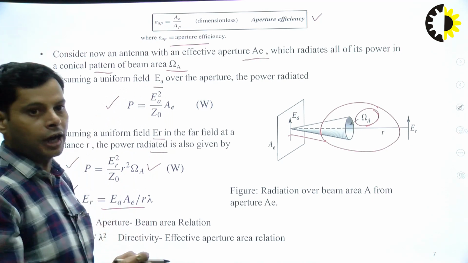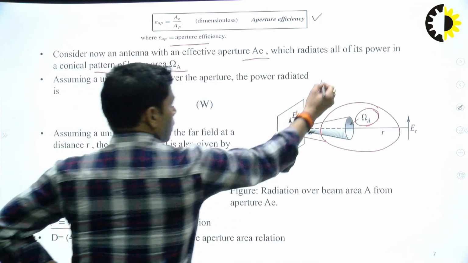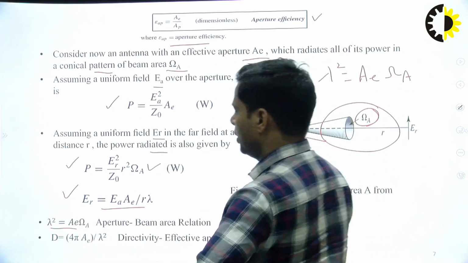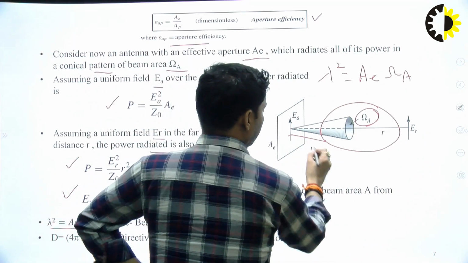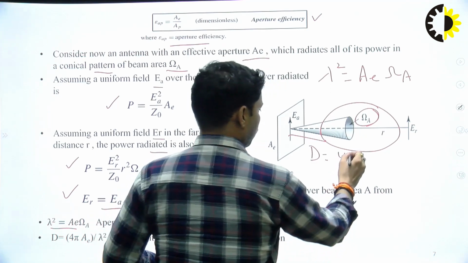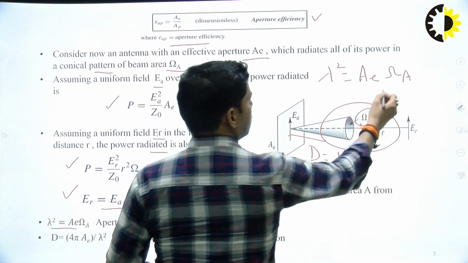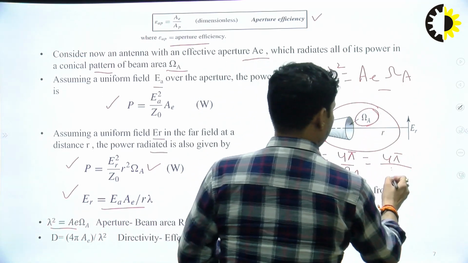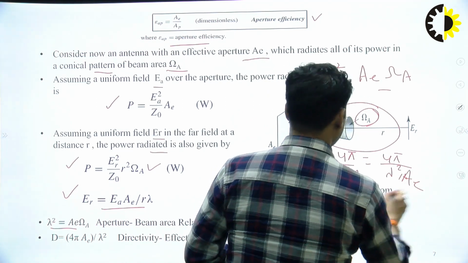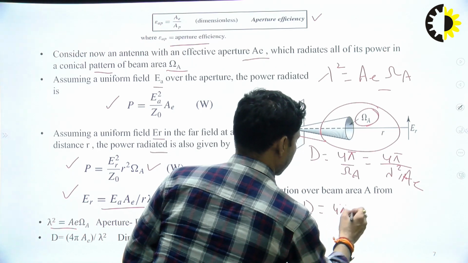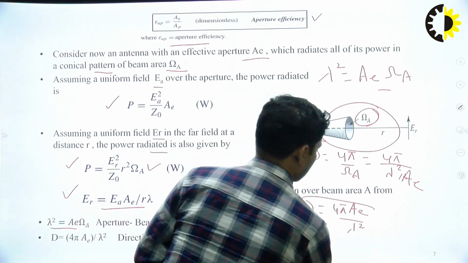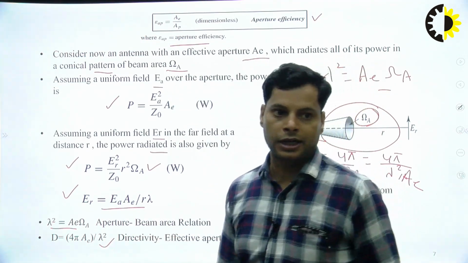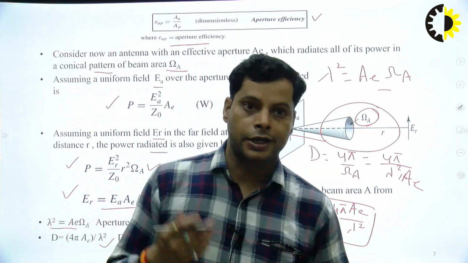After simplifying and comparing these two equations, we get the relation lambda square equals AE into omega A. The directivity D equals 4 pi over omega A, so putting in omega A, 4 pi over omega A is lambda square over AE. So directivity becomes D equals 4 pi into AE by lambda square. This is the relation between the directivity and the effective aperture.